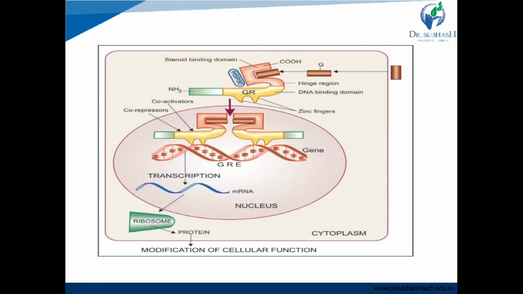So here you can see the DNA binding domain, in which you can see coactivators and co-repressors. And this will transcribe your gene. Transcription will happen, and ribosomes will produce more proteins.